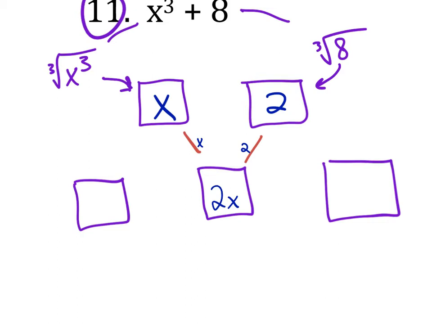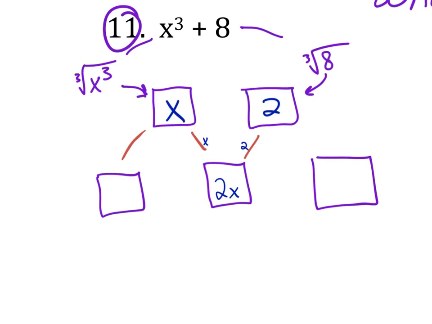The outside box on the left only has access to the x, so it's filled in by x and x again, which is x squared. And the box on the right is only being filled in by the 2, so it's receiving a 2 times a 2, which is 4.